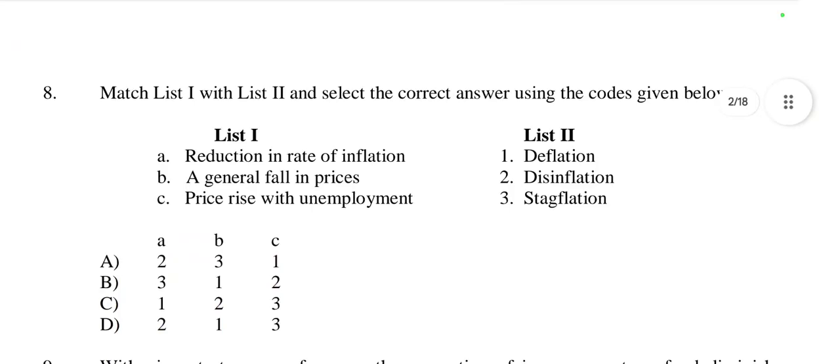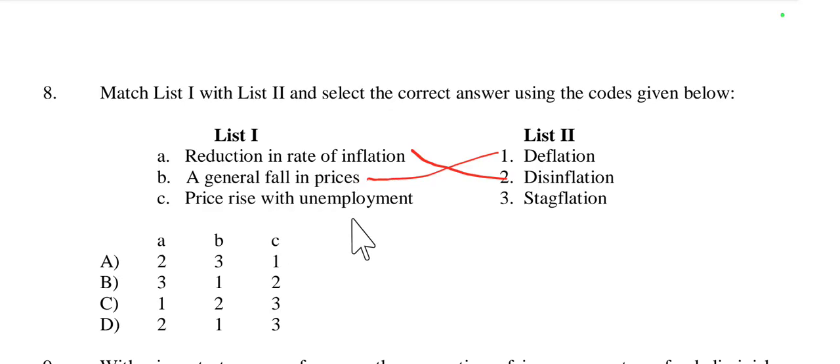Then question number 8, list 1 and list 2. First one is reduction in rate of inflation, a fall in general prices, price rise with unemployment. A general fall in prices is called deflation. Rise in prices is inflation, fall in prices is deflation. Then a reduction in the rate of inflation is called disinflation. When the inflation rate reduces, it is called disinflation.